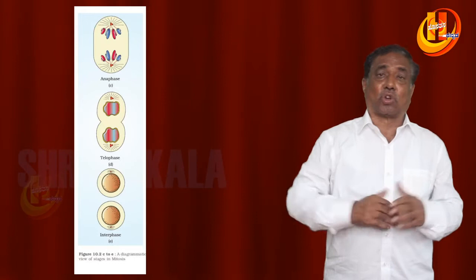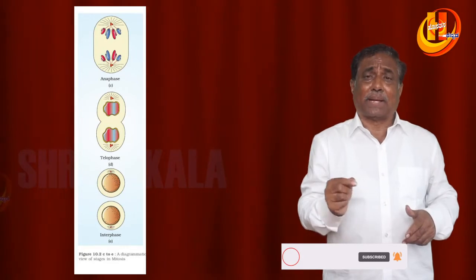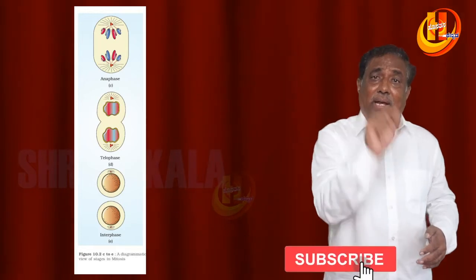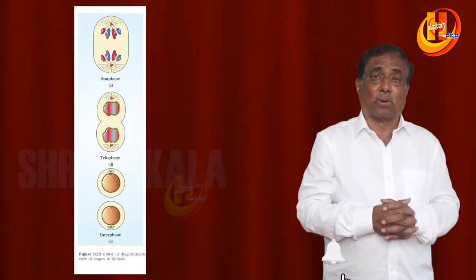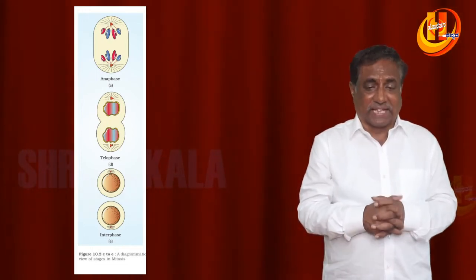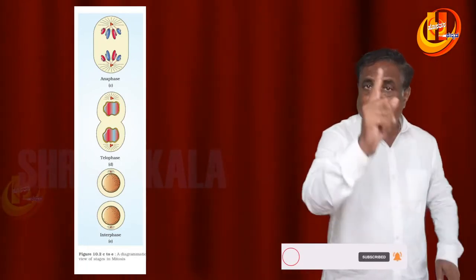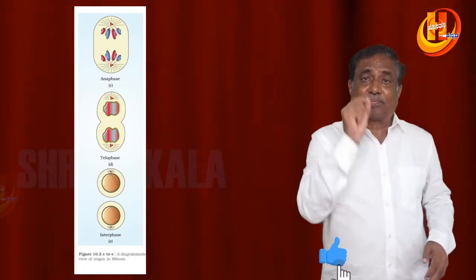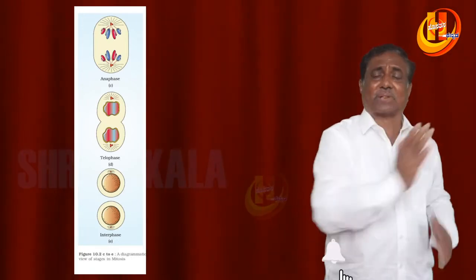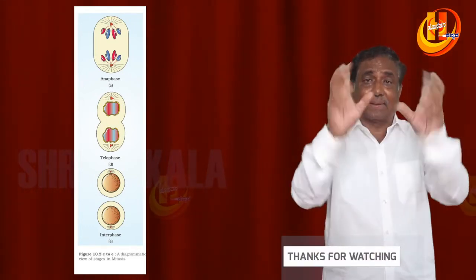And in the telophase, chromosomes reach the poles. Nuclear membrane and nucleolus reappear. In addition to the nuclear membrane and nucleolus, Golgi complex and endoplasmic reticulum also appear during this stage. But the chromosomes lose their individuality, and the chromatin mass will appear. This is very important during the telophase. Thus, finally, that is about karyokinesis. Cell division involves karyokinesis and cytokinesis, and this is about the karyokinesis.